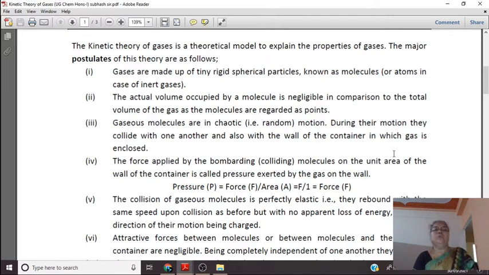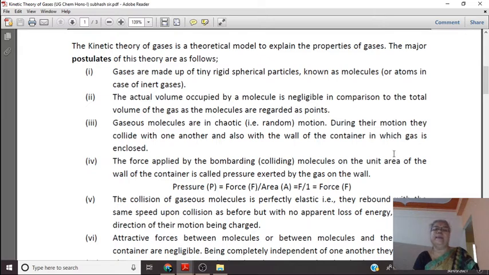So the simplest matter here is the gases, and the scientists Bernoulli, Clausius, then Kelvin, Boltzmann, Maxwell studied these gases, their characteristic properties,